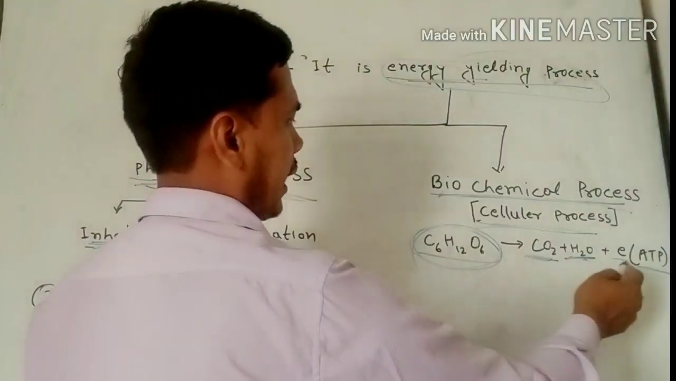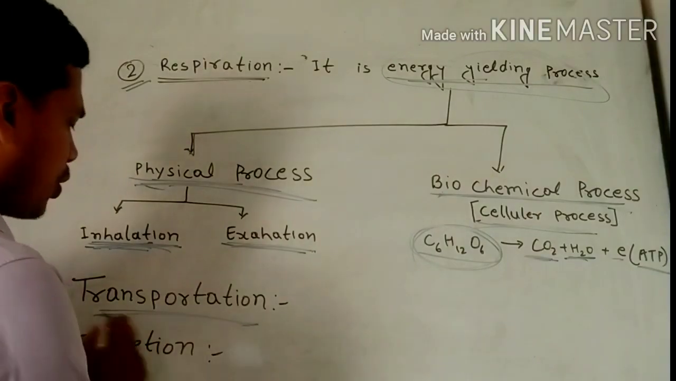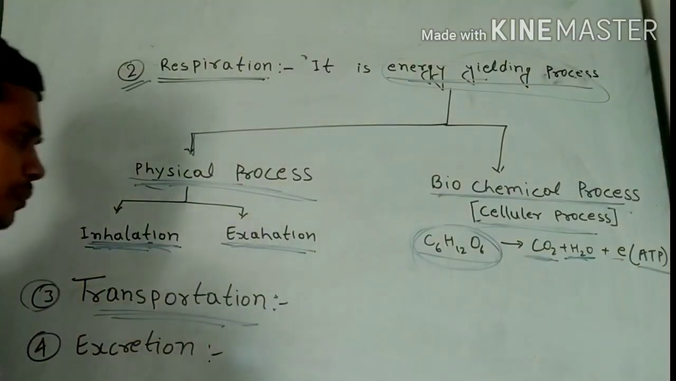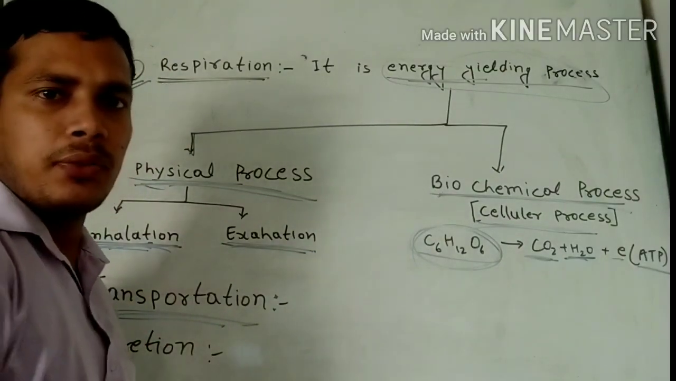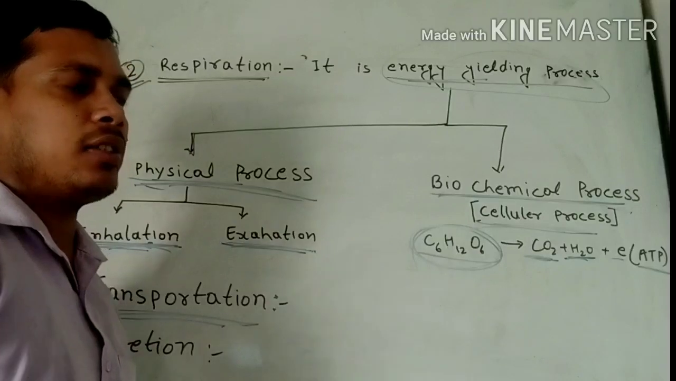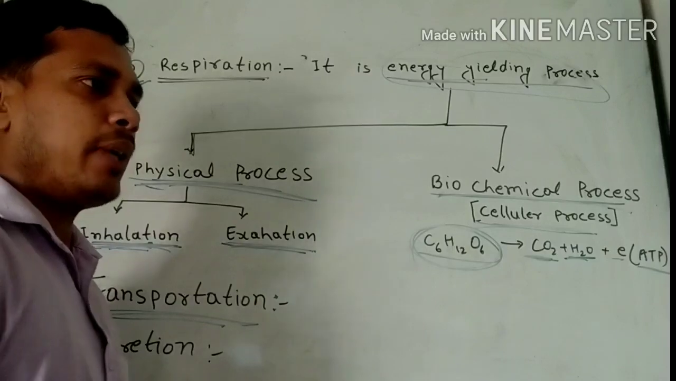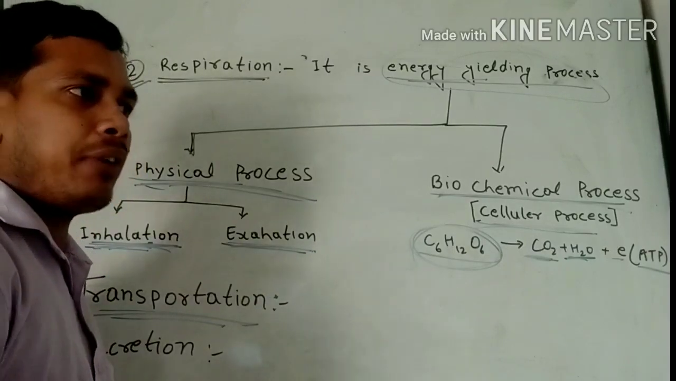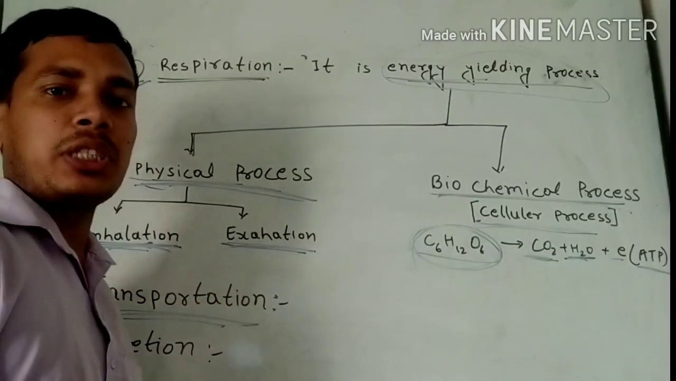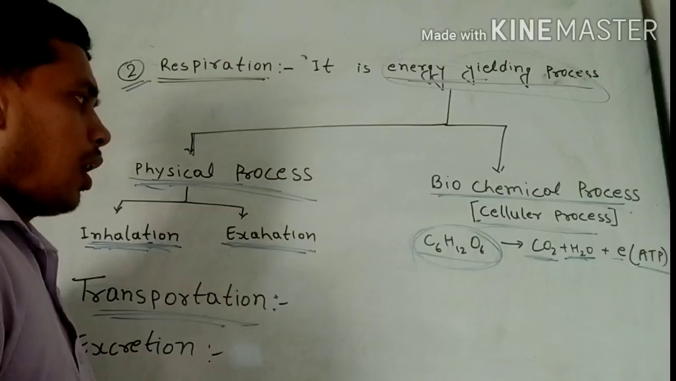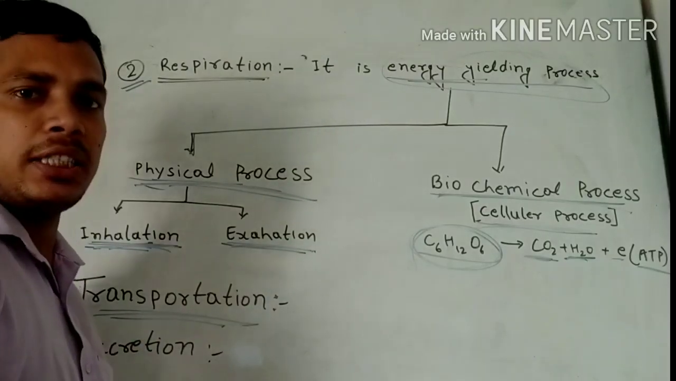And third is transportation. When we eat anything via the mouth with the help of hand, it is digested in our stomach and intestine. The requirement of this energy is everywhere in our body, so it has to be transported to all parts. Our arteries, veins and heart play a very important role to transport it.